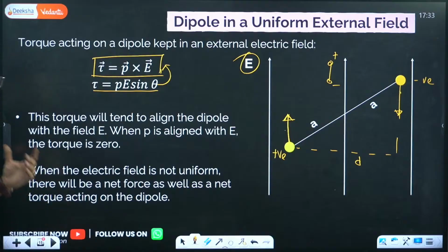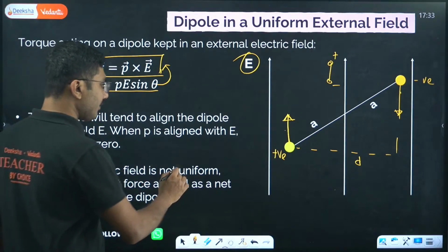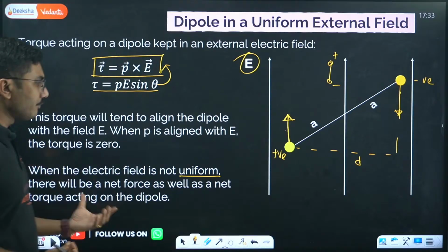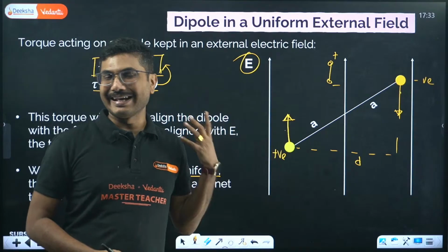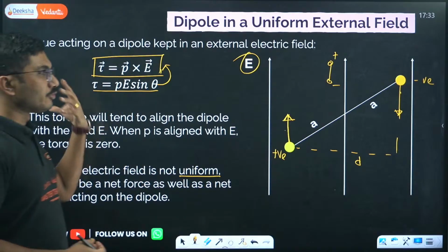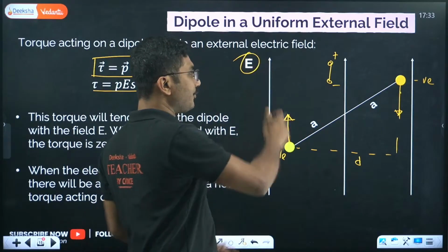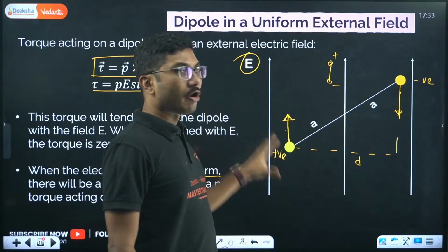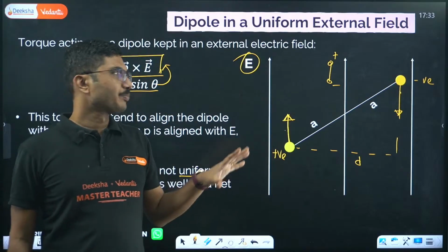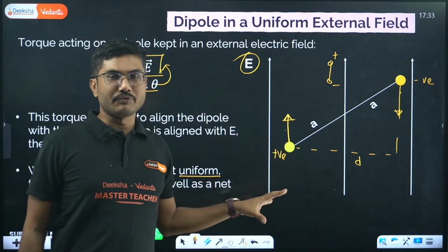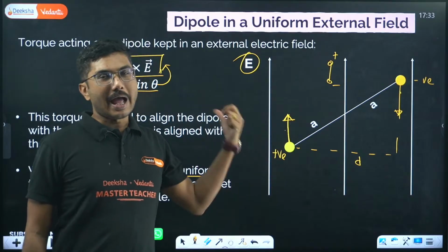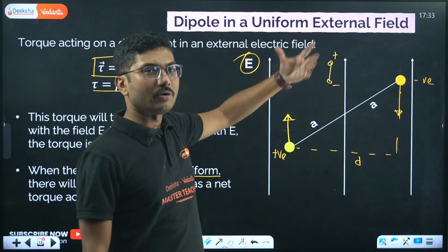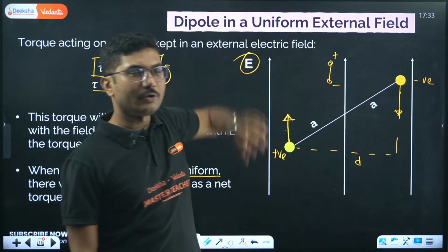Okay, when the electric field is not uniform, very, very important point. If the electric field is not uniform, there will be a net force as well as a net torque acting on the dipole. If the field is uniform, uniform means field lines are parallel, electric field value is constant, then only torque is acting, force is 0. But if the electric field is not uniform, then there will be a torque as well as a net force. So the dipole will not only rotate, it will also move. Basically it will move in a rotating form.